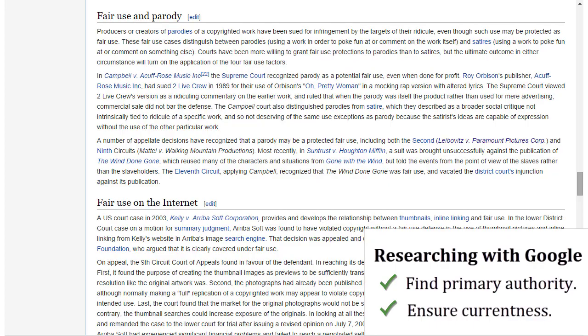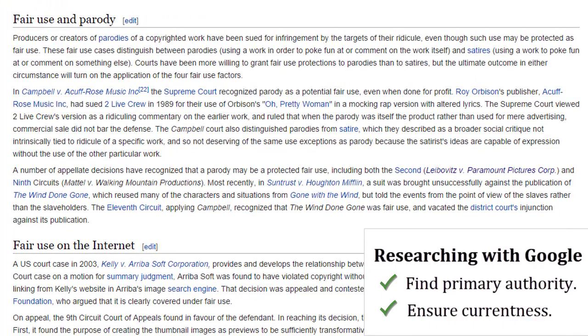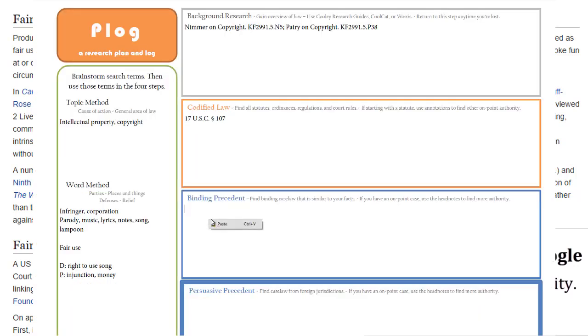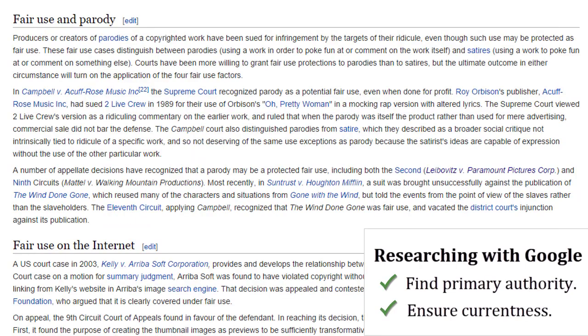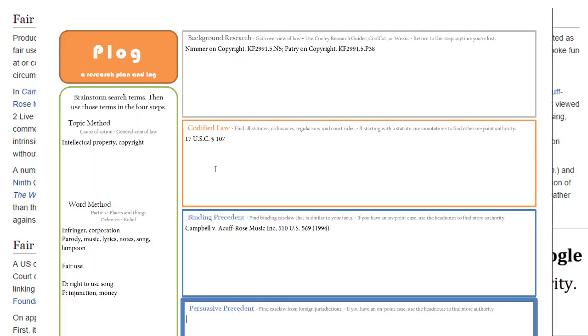Okay, and look here, we found fair use and parody, and that led us to this Campbell versus Acuff-Rose, which is a U.S. Supreme Court case. That's primary authority, and it looks like it deals with a song, a parodied song, so we're going to copy that and put that in our blog as well. And then there's some other cases here. There's this Leibowitz case that was a parody of a photo. There's SunTrust here, which is parodying a novel, Gone with the Wind. So we'll put those in our blog as well, and then we'll research those later.